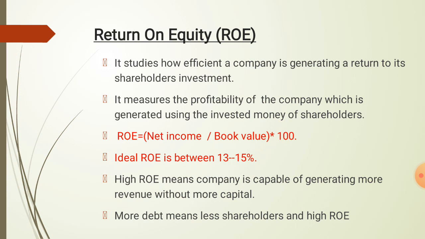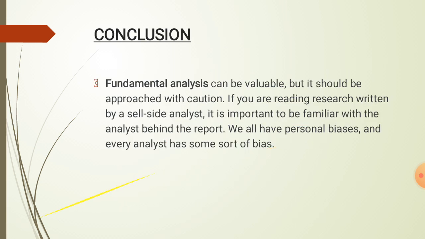The ideal ROE, or return on equity, of a company is between 15 to 30 percent. That is, a company should earn at least 15 to 30 percent from its shareholders, from the equity shares. High ROE means the company is capable of generating more revenue without more capital. More debt means less shareholders' equity and a high ROE.